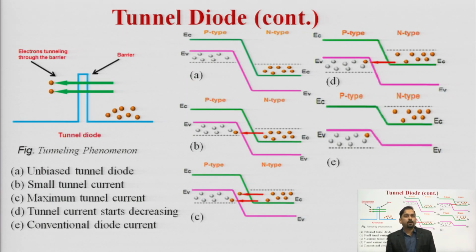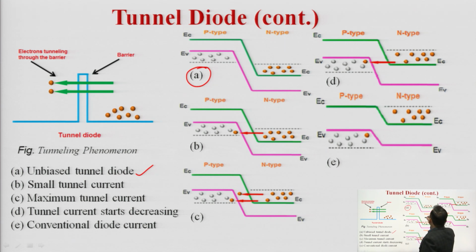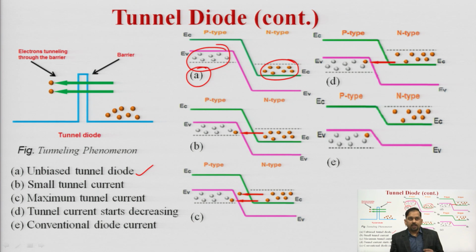Now, we want to explain that this tunnel diode works under 5 different conditions. First, we will see the unbiased tunnel diode, the first case, when we are not applying any potential to the tunnel diode. The electrons in the conduction band of the n type and the holes in the valence band of the p type will not move towards the p side, and due to that, when the voltage is 0, there is no current; the current is 0.